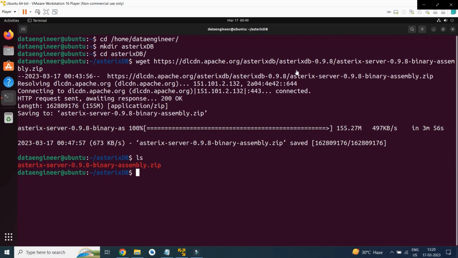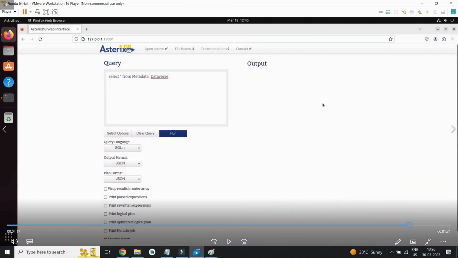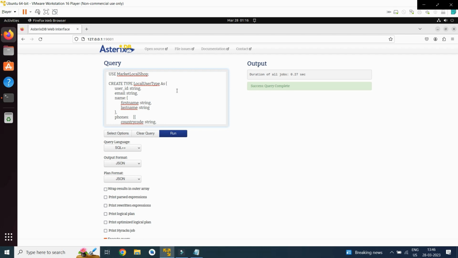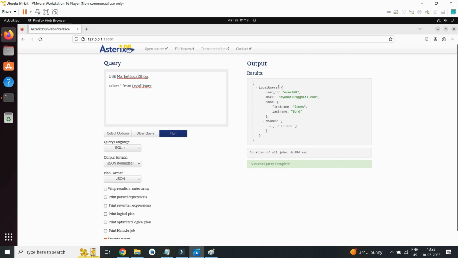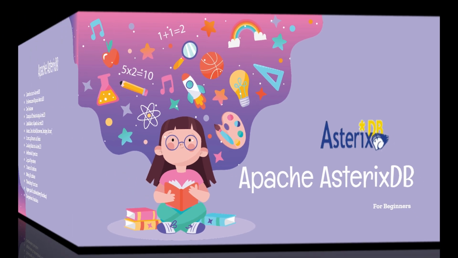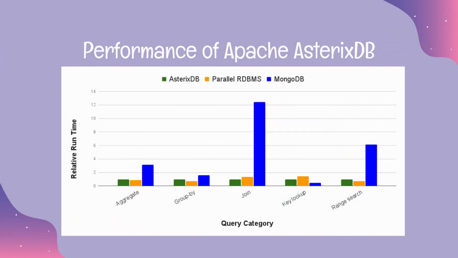So what are we going to cover in this course then? In this Apache StrixDB course, I will introduce you to the Apache StrixDB hands-on experience. In just a few hours, we will go through every step of Apache StrixDB that will provide you a wide knowledge of big data management systems. This is going to be a fully hands-on experience, so roll up your sleeves and prepare to give your best.